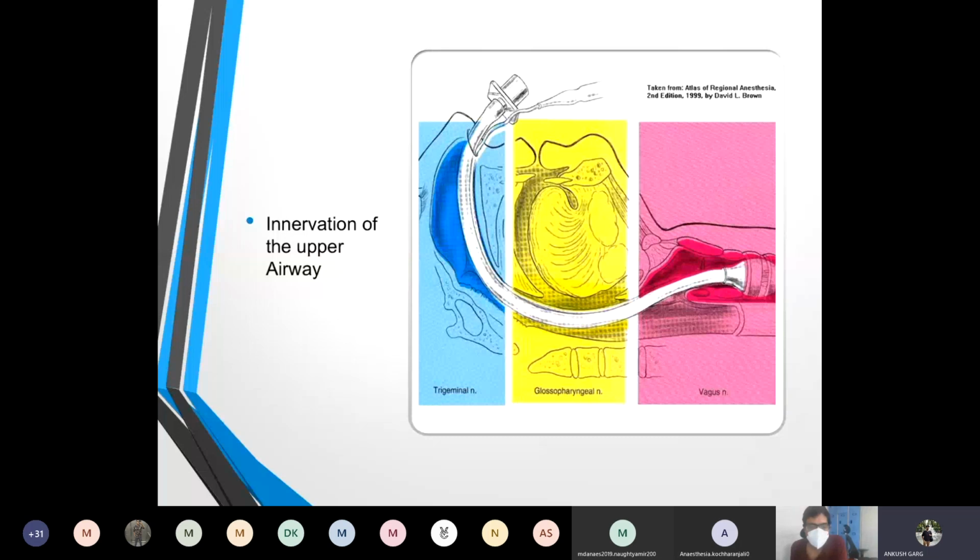The pharynx is supplied by the glossopharyngeal nerve, and the oropharynx has branches from vagus, trigeminal, and glossopharyngeal in the form of tonsillar nerve by glossopharyngeal, pharyngeal nerve by vagus, and lingual by the trigeminal nerve. And the larynx is supplied by vagus. Above the vocal cord, the internal branch of the superior laryngeal nerve is the main sensory supply, and below the vocal cord, the recurrent laryngeal nerve is the main sensory supply.